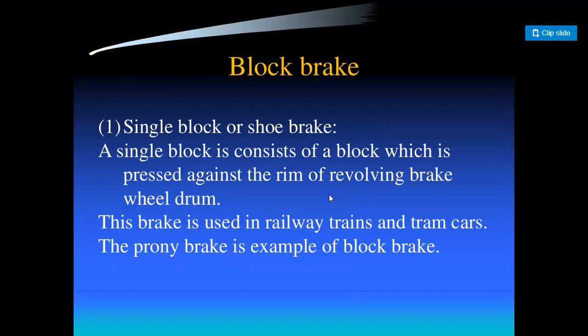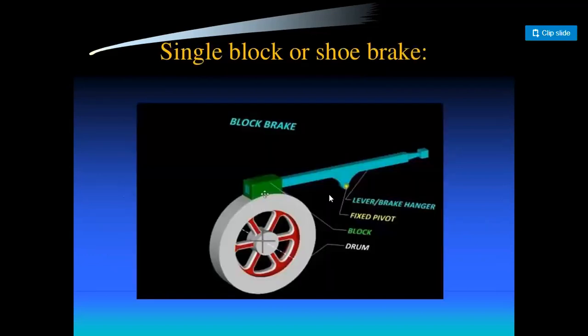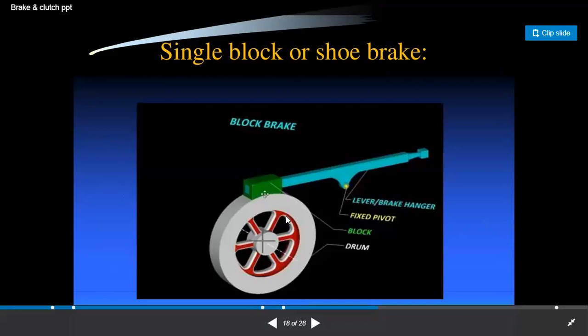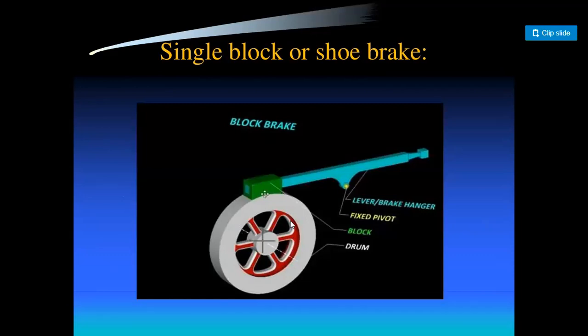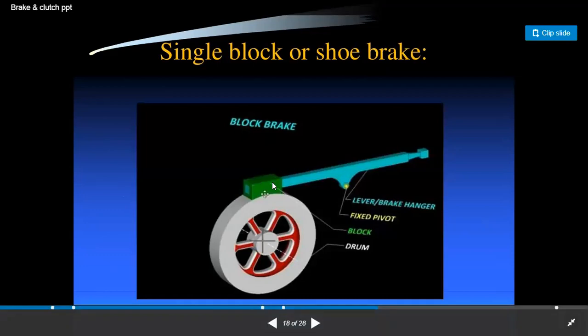For the block brake, single block brake and double block brake are used. A single block brake consists of a block which is pressed against the rim of the revolving brake wheel drum. This is the simple single block brake or single shoe brake. Suppose this is a drum, or a wheel which has angular motion, and we have to stop it or decrease its angular speed. Then we apply a frictional force with the help of this block.